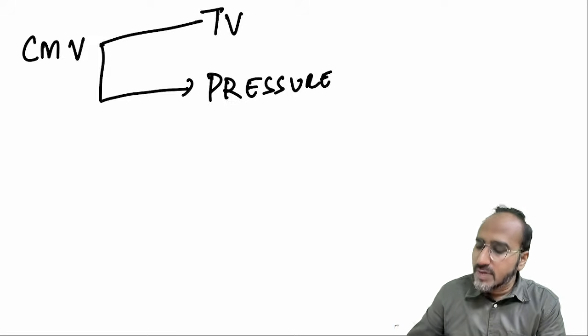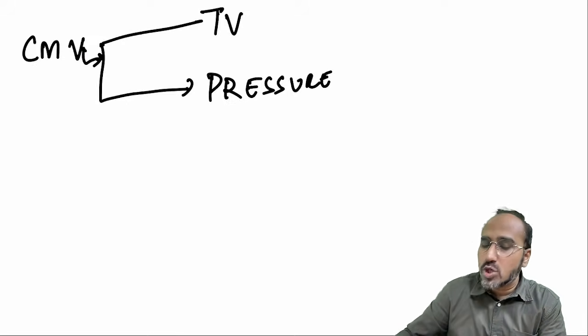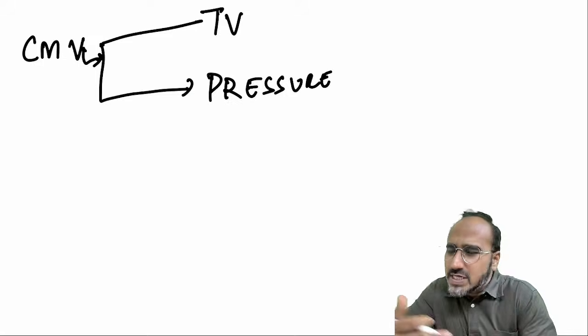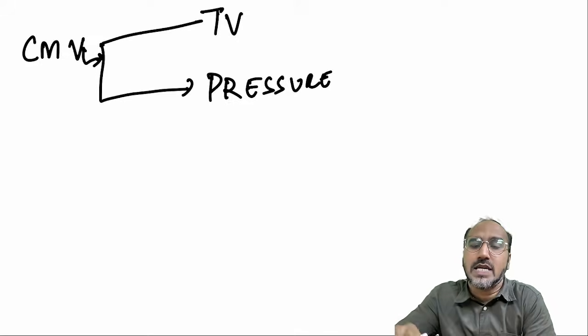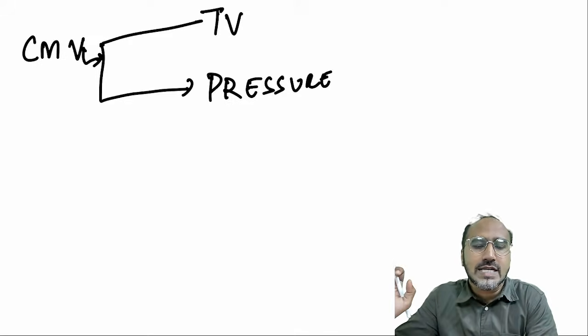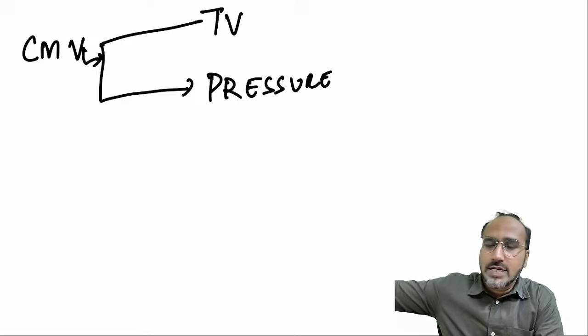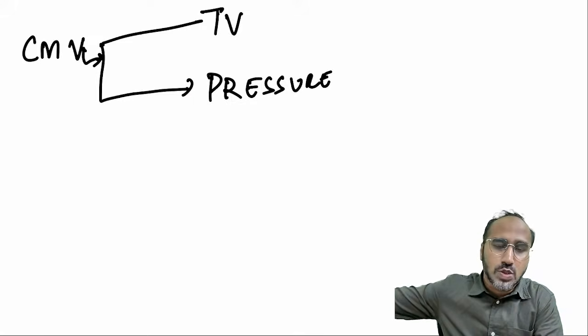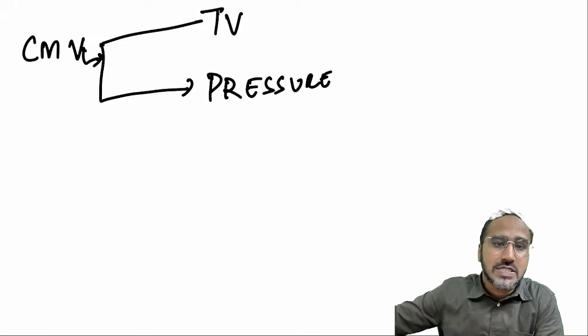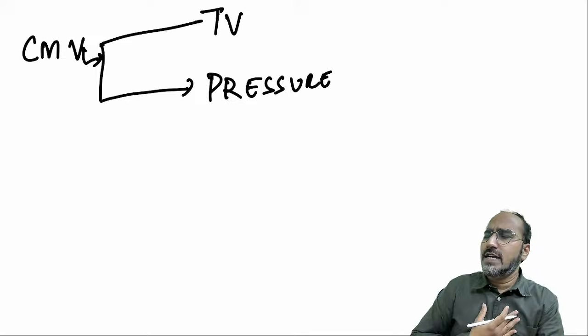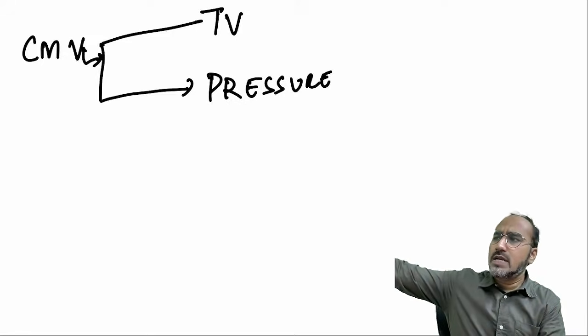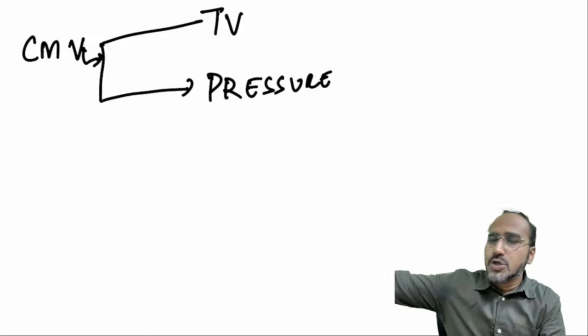That is CMV mode. CMV mode is a mode of ventilator used, for example, if the patient has had a road traffic accident, initially he's not at all breathing, he is in a vegetative state and he's not at all using his lungs. In that case, you go towards the soldier mode for the ventilator, that is CMV. CMV will tell what? It will tell, I will control the tidal volume, I will deliver the pressure, you don't take any load. It will tell the doctor, you don't take any load.